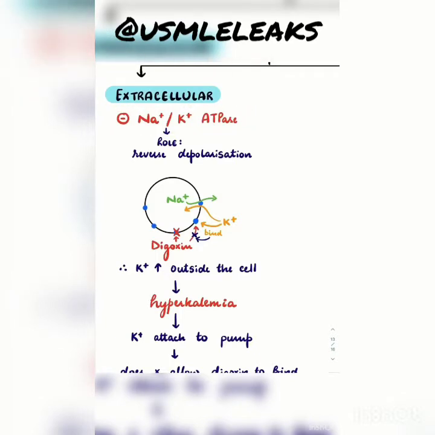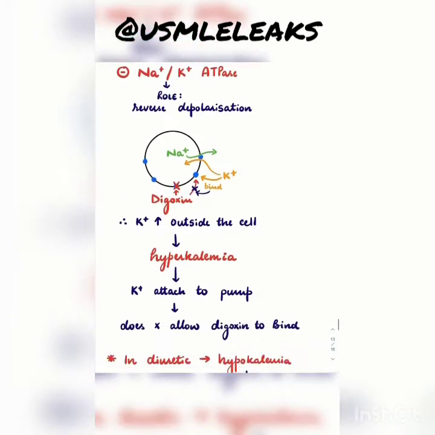The sodium potassium ATPase pump normally causes repolarization. That means it throws the sodium out of the cell and brings the potassium inside the cell. So whenever I block the pump, the sodium is not going outside and the potassium is not coming inside, which means the potassium increases outside and sodium increases inside.